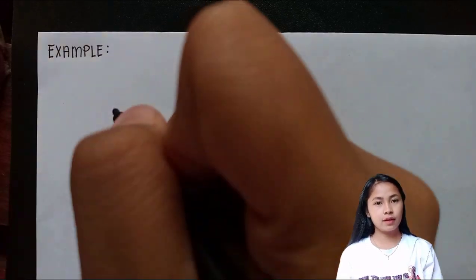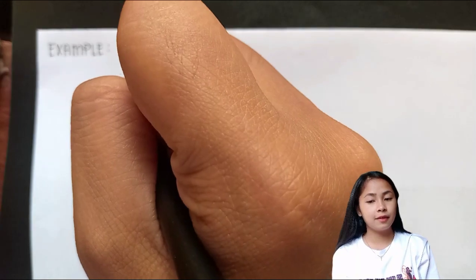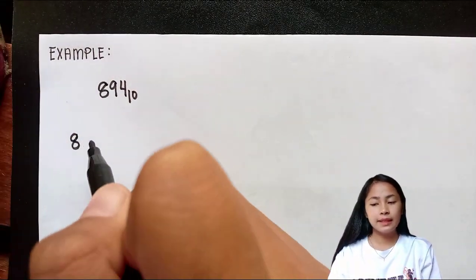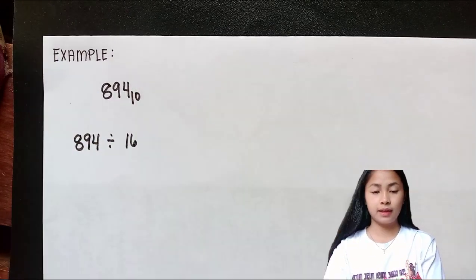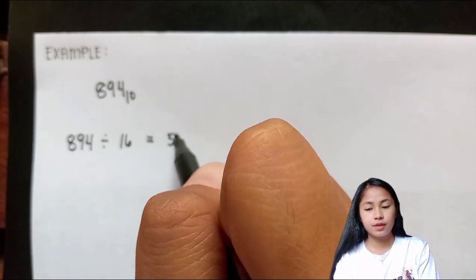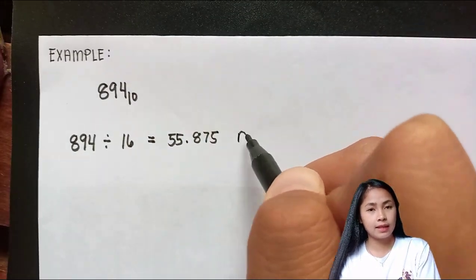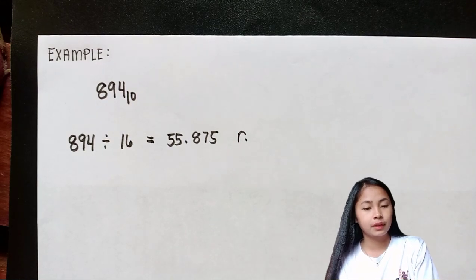So we have here an example, 894 base 10. Let's start with 894 divided by 16. So we get 55.875.